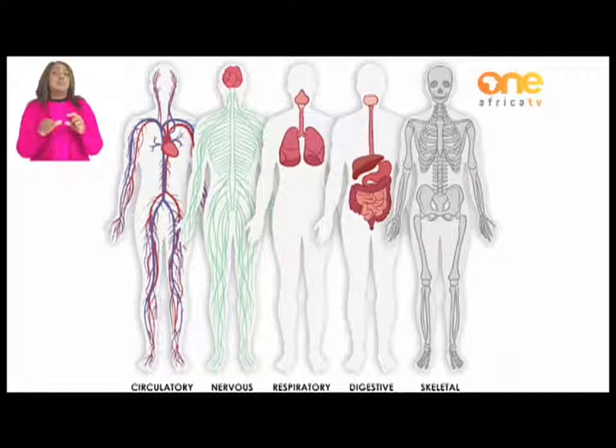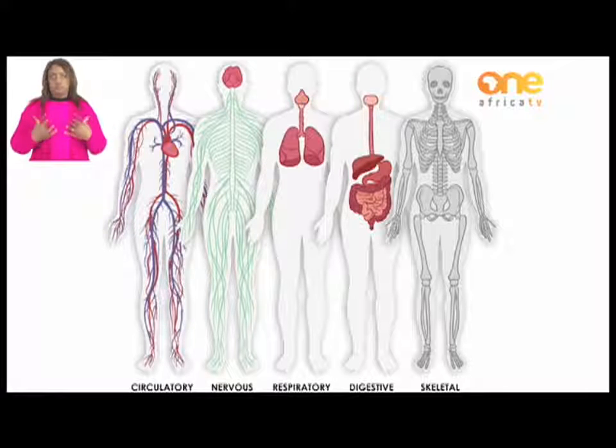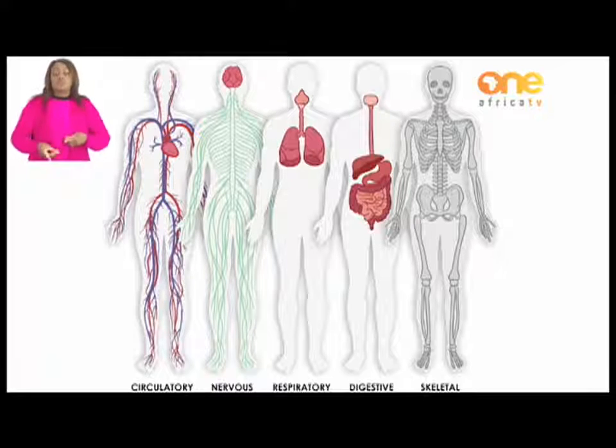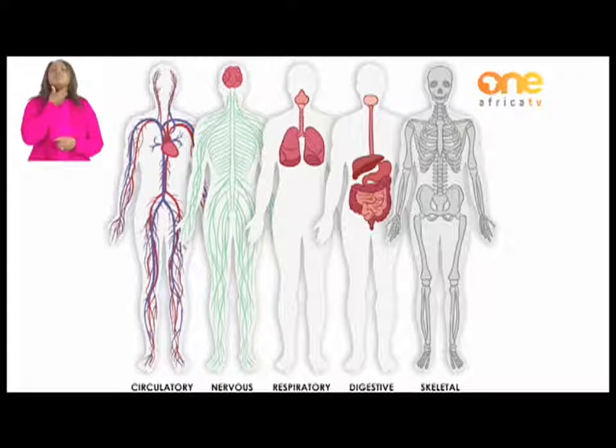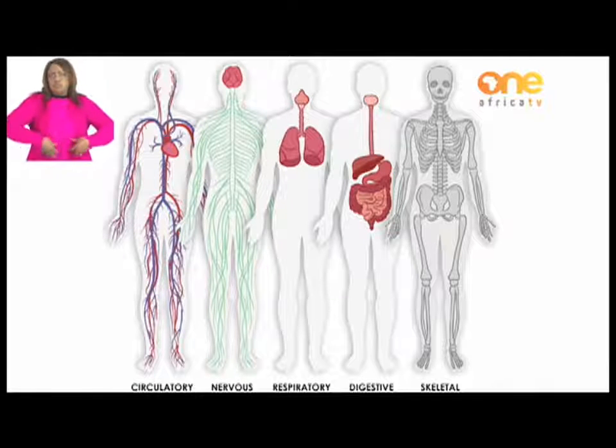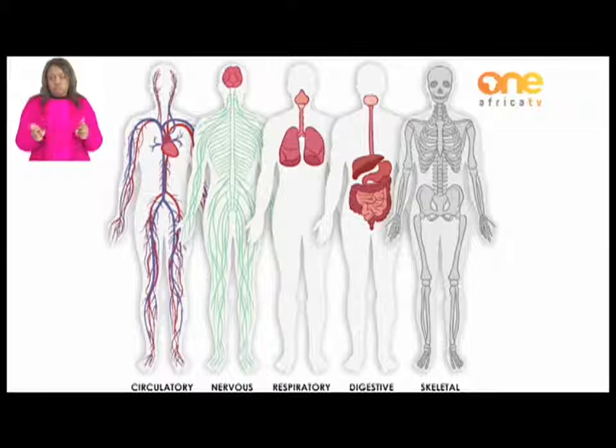Continuing to the respiratory system, which is made up of the mouth or nose, trachea, and then the lungs. It helps you to breathe in and out. The digestive system is made up of the mouth, the esophagus, the liver, the stomach, large intestine, as well as small intestine. It helps you to break down food.